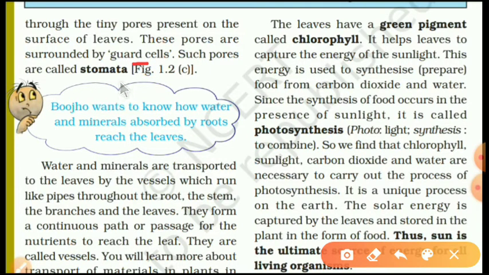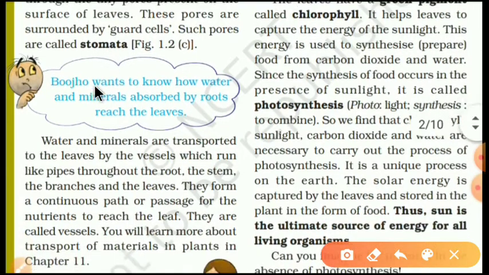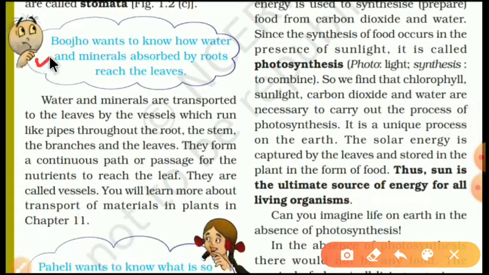So let's understand once again. Water and minerals are taken in by roots and transported to the leaves. Second thing, carbon dioxide will be taken in by the stomata available in the leaves. Now, Bujo wants to know how water and minerals absorbed by roots reach the leaves. That is also one more thing. If minerals and water are absorbed by the roots, then how do they reach the leaves? That is also an important question.